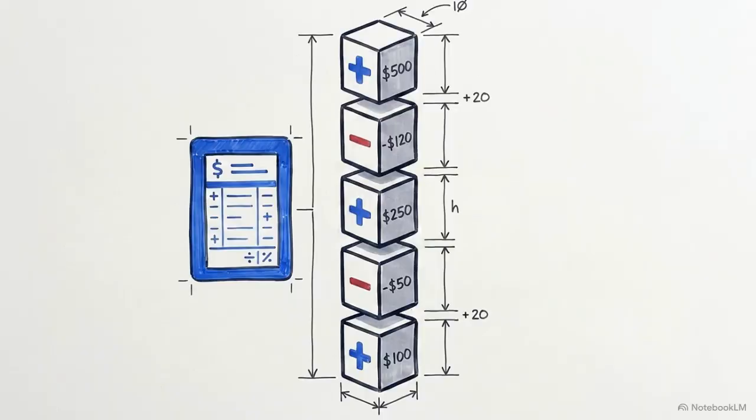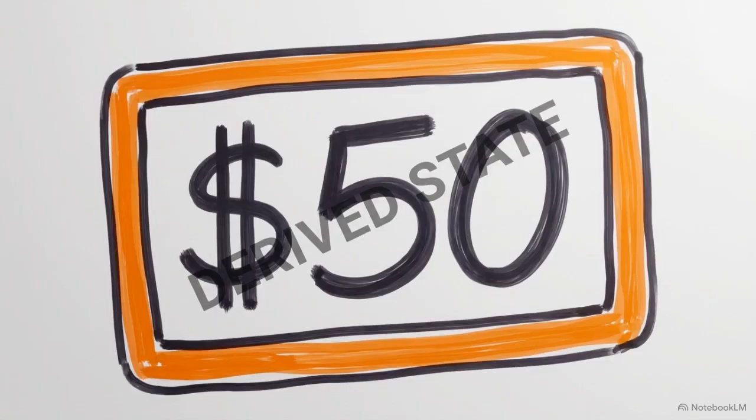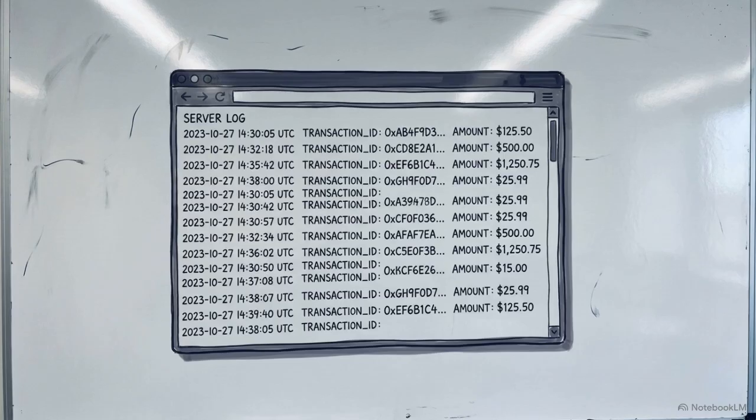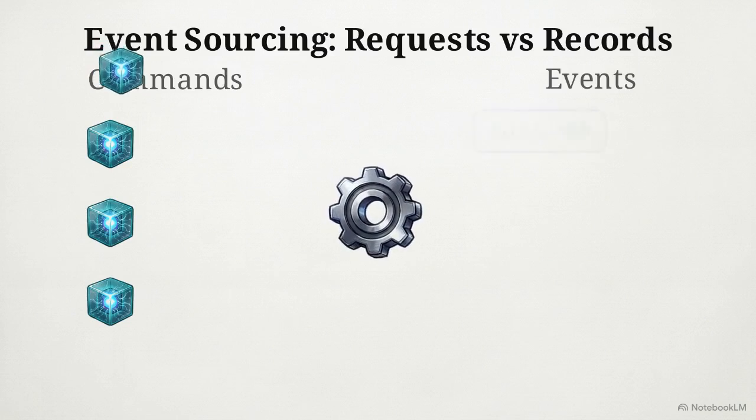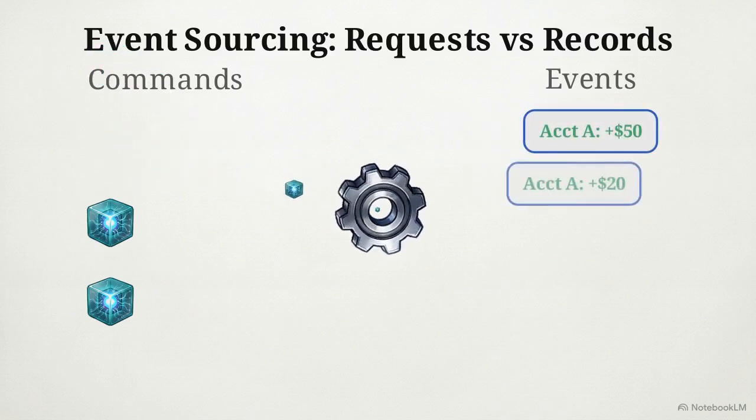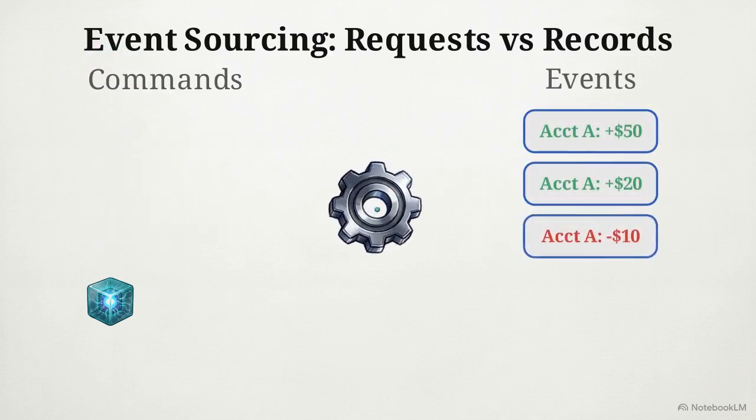The solution is an architectural principle called event sourcing. Under event sourcing, the current balance is never treated as the source of truth. It is treated only as a temporary view of historical facts. This diagram shows how event sourcing physically separates requests from records. A request to transfer funds is simply a command. When the system validates that command, it generates an event, an immutable, permanent record that the transfer successfully occurred.